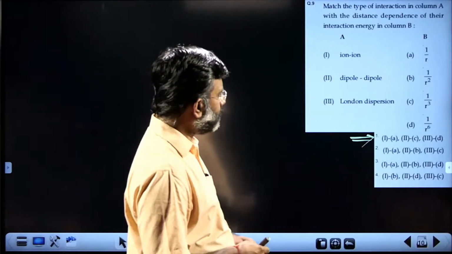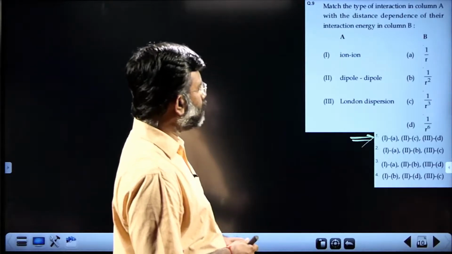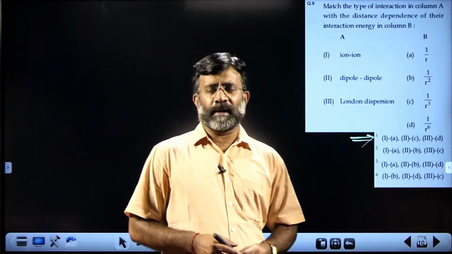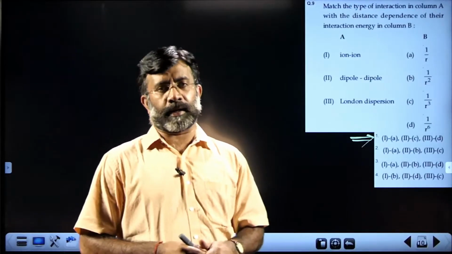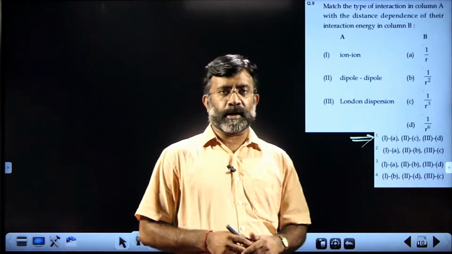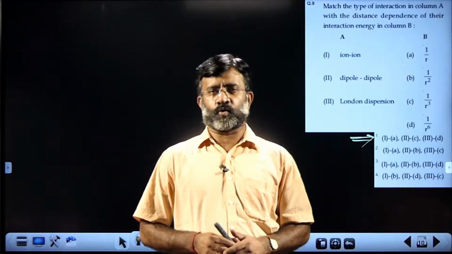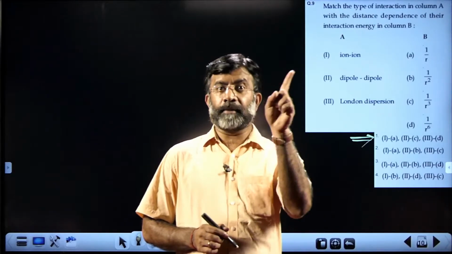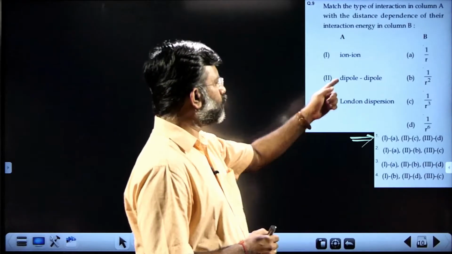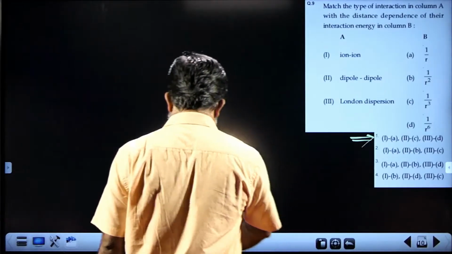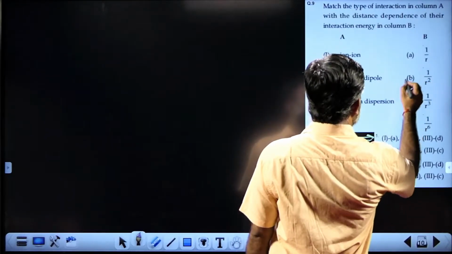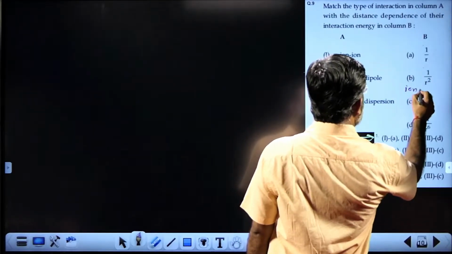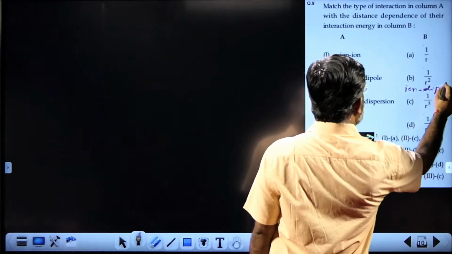Where in 3, the second one cannot be matched with the B. B may stand for ion dipole interaction. For ion dipole interaction, we can match 1 by R square. Ion dipole interaction, you can match with the 1 by R square.